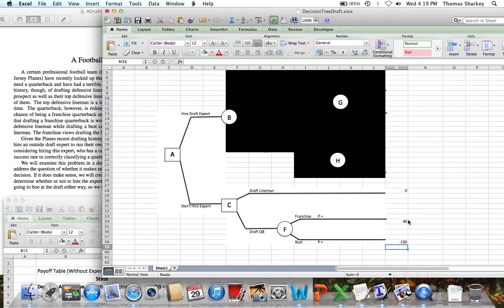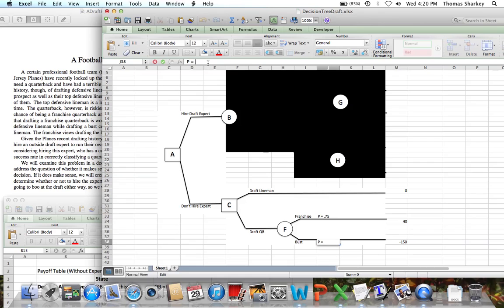And we've already essentially analyzed this portion of the decision tree in terms of examining the payoff table without experimentation. So just plugging in some things associated with this part of the decision tree, the probability of the quarterback being franchised is 0.75. So the probability is 0.75 of leaving node F and going along the franchise branch.